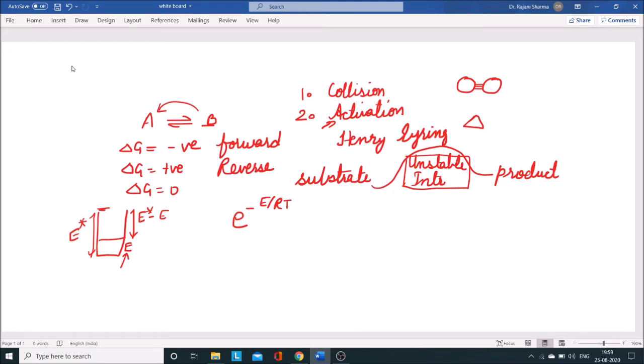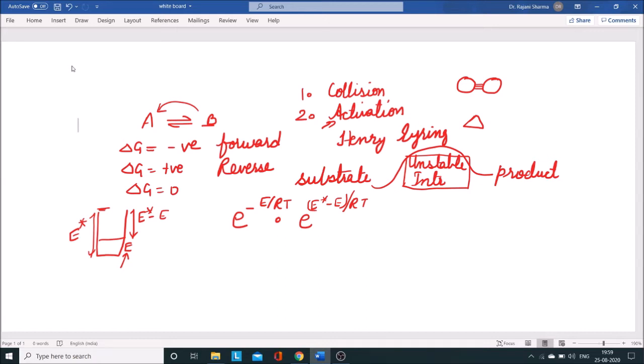How much energy is needed? Along with this E, it needs e to the power (E star minus E) divided by RT, where R is the gas constant and T is the absolute temperature.